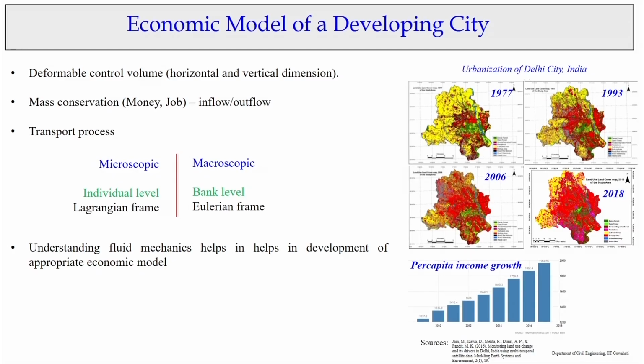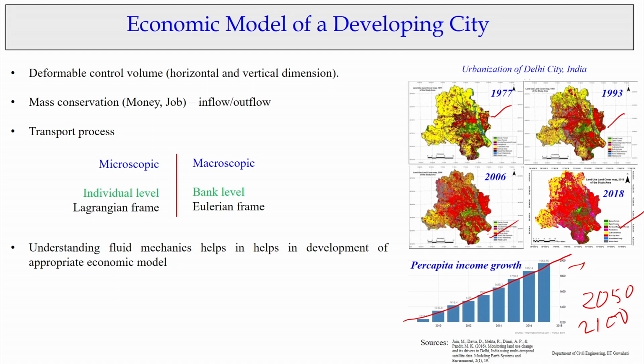If you look at this, the red colors are the urban areas. These are real data sets prepared by my students. You can see 1977, what is the red color area, 1993, 2006, 2018, and this is real data of economic growth, but we do not know what is going to happen in 2050, 2100. That is what the economic models are for, to predict it.